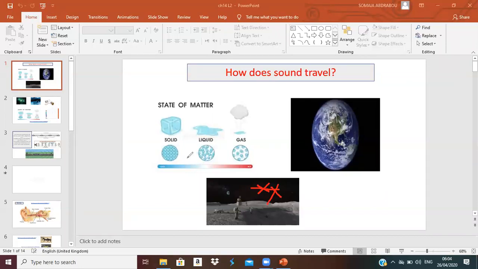Because it needs matter. It needs solid, it needs liquid, it needs gas, it needs the particles to vibrate, so it can travel through it, okay?